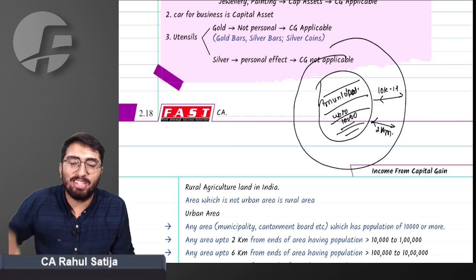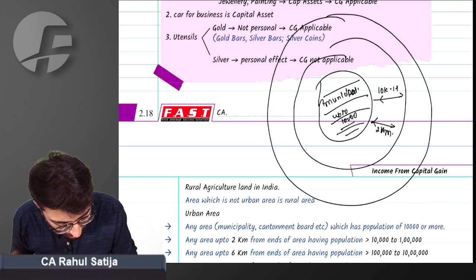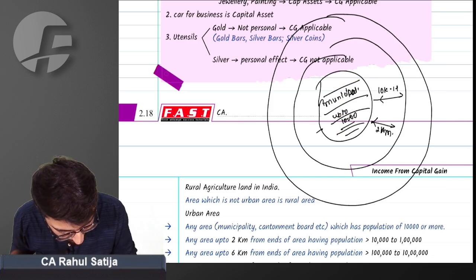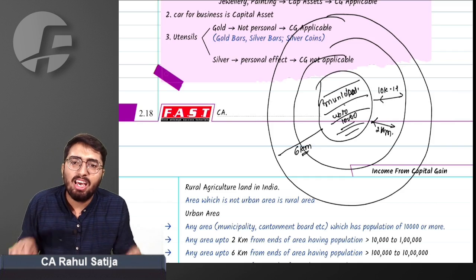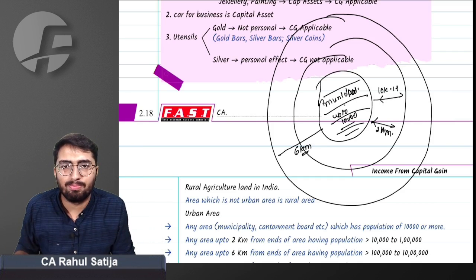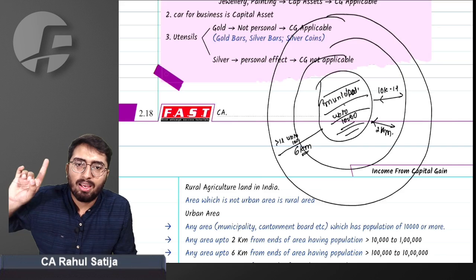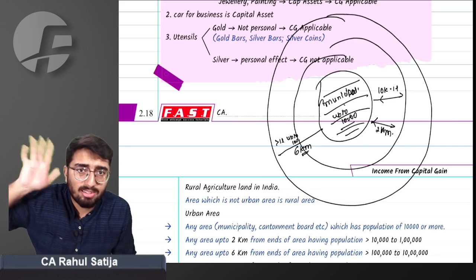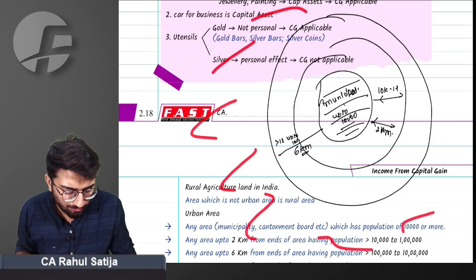What if population is more than 1 lakh? Then provision says area covered by municipality and 6-kilometer area from the center of this municipality will also be urban area. If population is greater than 1 lakh, but up to 10 lakh, then area surrounding 6 kilometers from the municipal limits will also be considered as urban area. Beyond that, any area will be rural area.